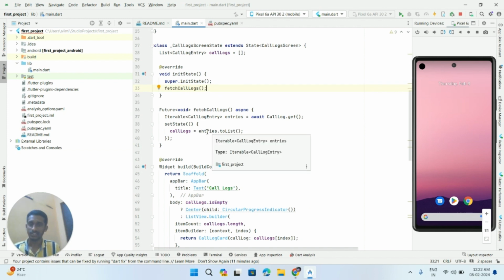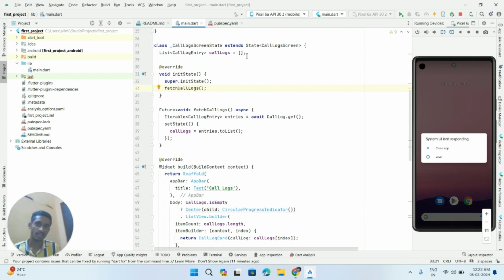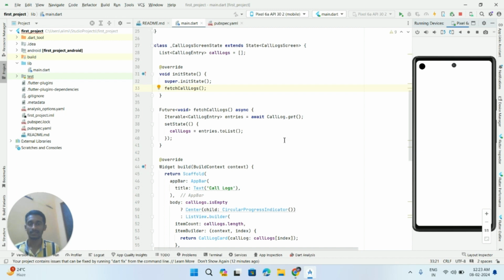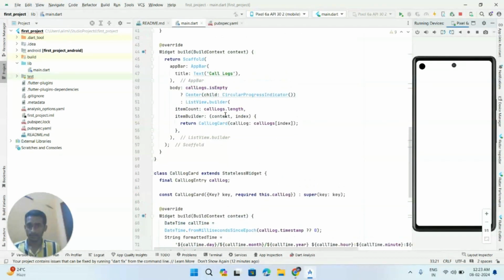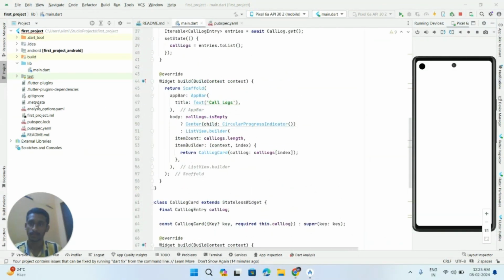After converting it into a list, we append it to the call logs list which we have created here. Then here the scaffold provides the basic structure for our app, like the app bar, the body, and some others, and the call log card.